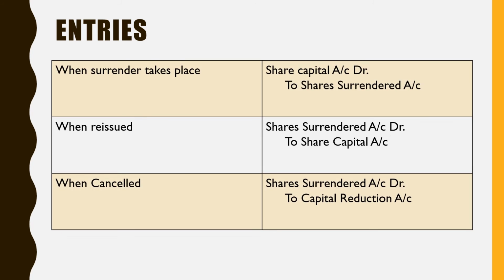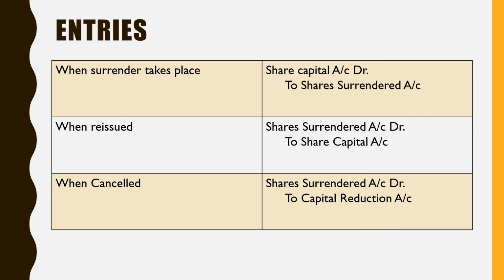So what are the entries for surrender of shares? Three entries can be there. First entry, when the surrender takes place, share capital is going to be debited because the liability on those shares will be cancelled. So share capital will be debited and this liability will be transferred to shares surrendered account.